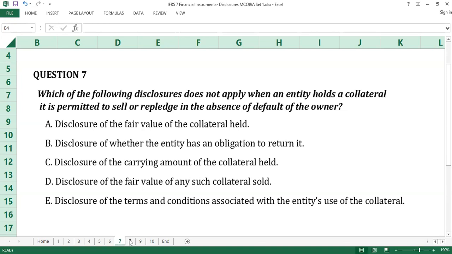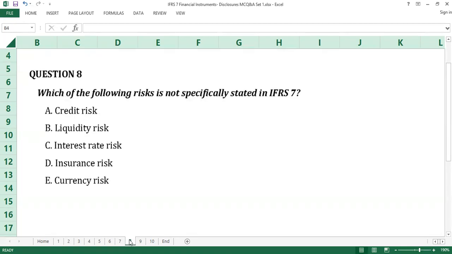Question number 8. Which of the following risks is not specifically stated in IFRS 7? A. Credit risk. B. Liquidity risk. C. Interest rate risk. D. Insurance risk. E. Currency risk. Time counts.